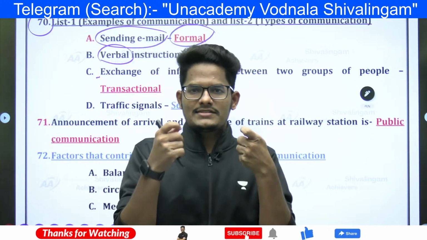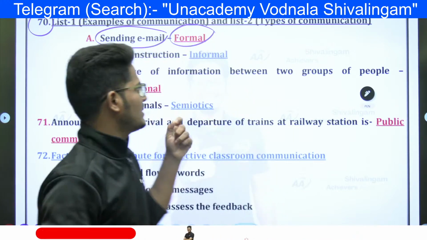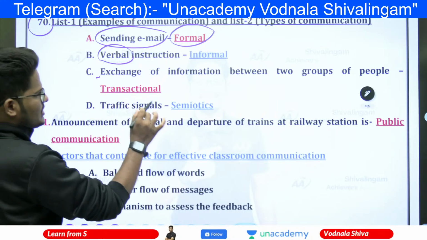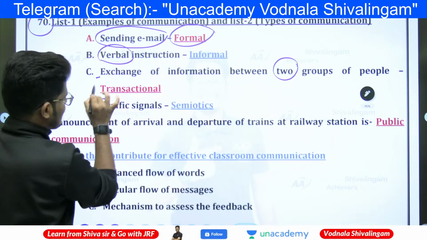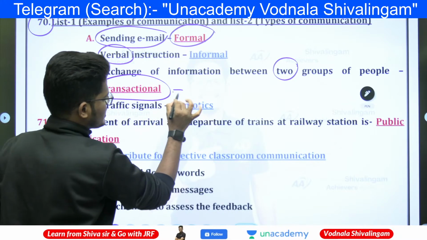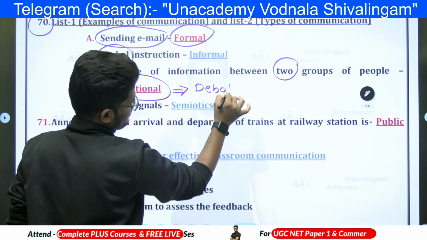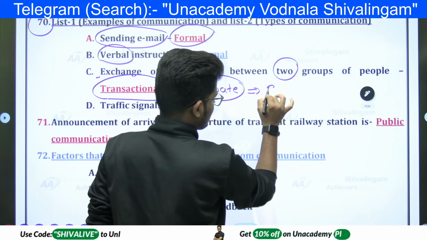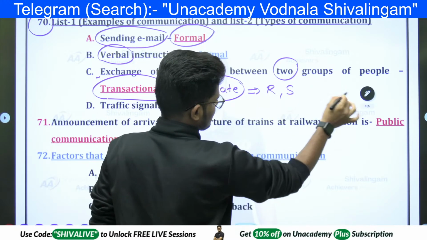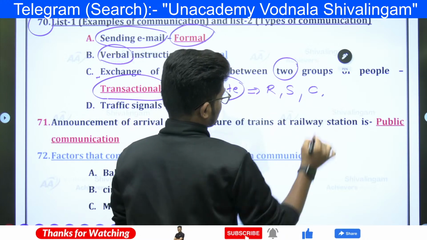The flexibility is there for me to talk anything, to explain in a better manner. That is why informal communication. Exchange of information between the two groups of people is called transactional. Transactional communication always happens in a contextual manner, involving relational aspects, socio-psychological aspects, as well as socio-cultural aspects.